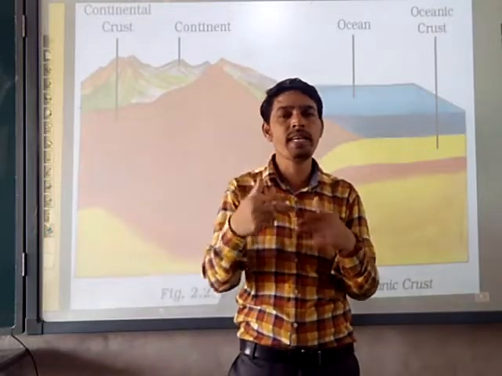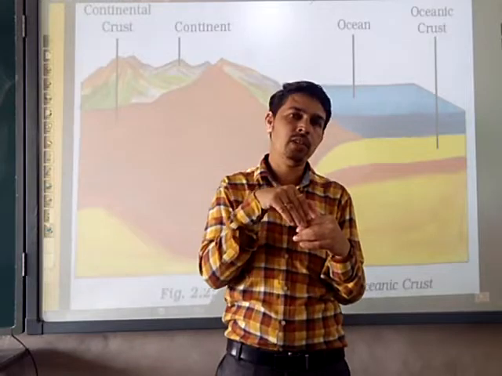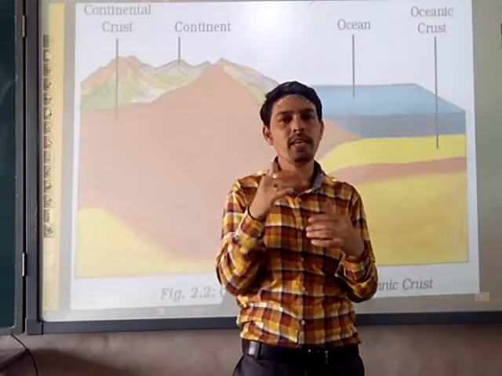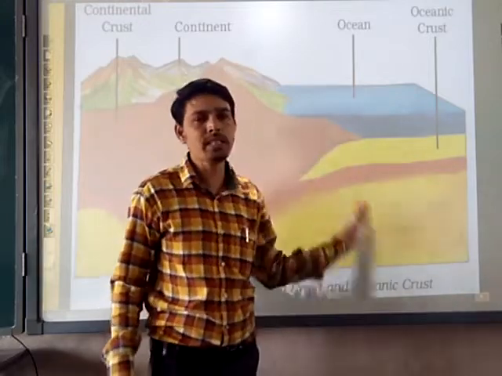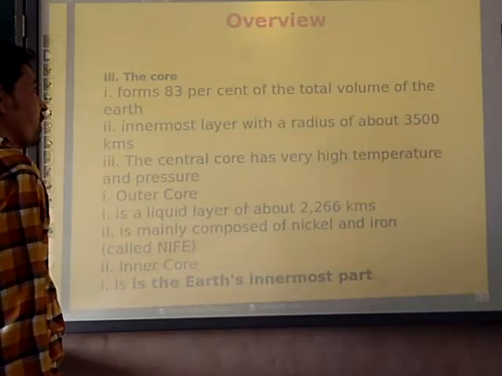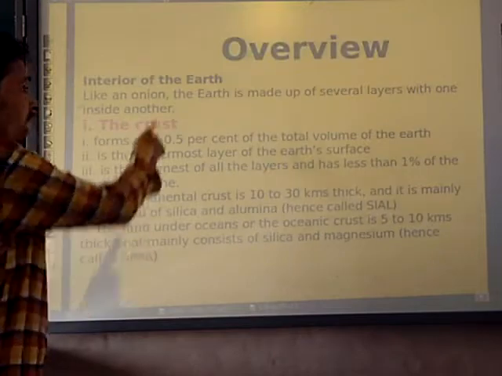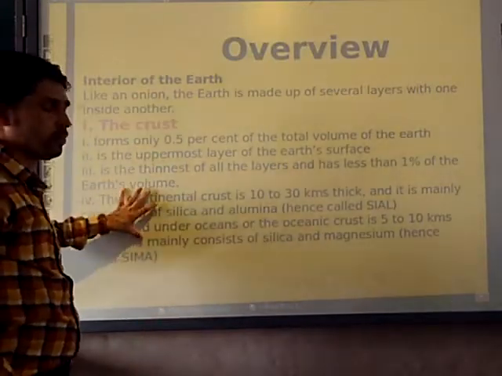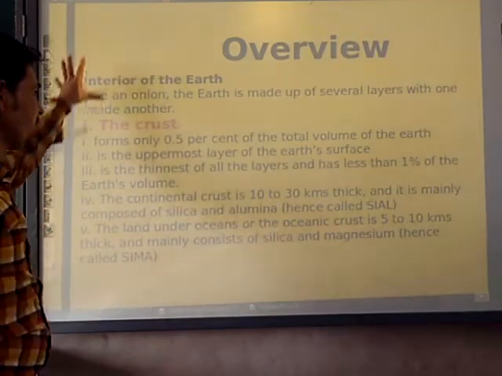Then the core is divided into two, the outer core and the inner core. What is the outer core? What is the inner core? Any question can be asked in this form. So the topic is clear to you, every point. Let's move to the overview, and you have to write all three overviews: about the crust, then about the mantle. This is the crust part.